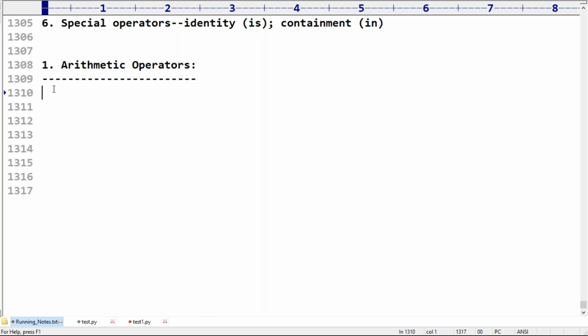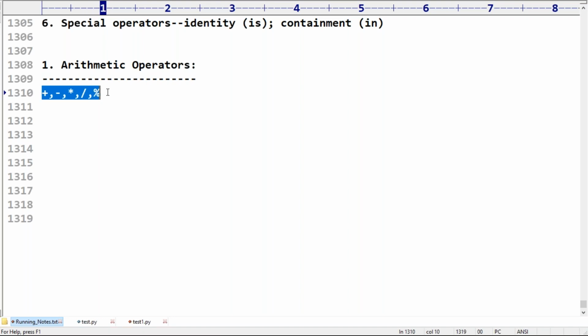Anyone, can you please confirm? Which are arithmetic operators? We know arithmetic operators from our childhood: plus, minus, multiplication, division, and modulo, which means remainder.